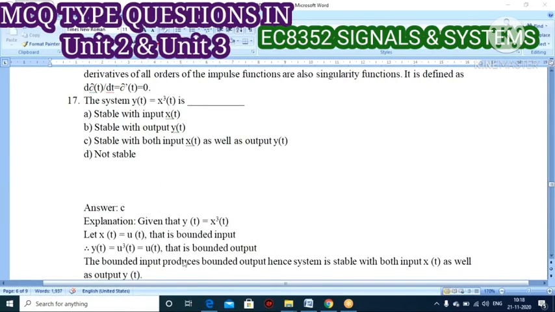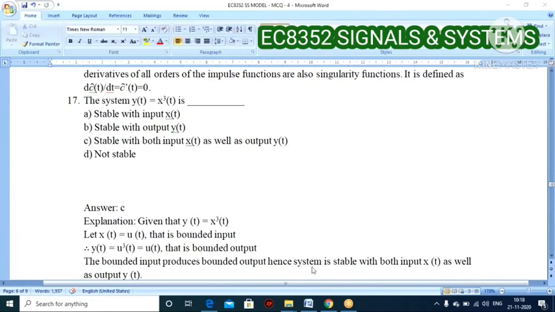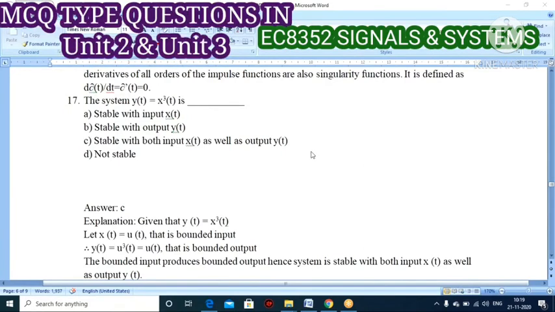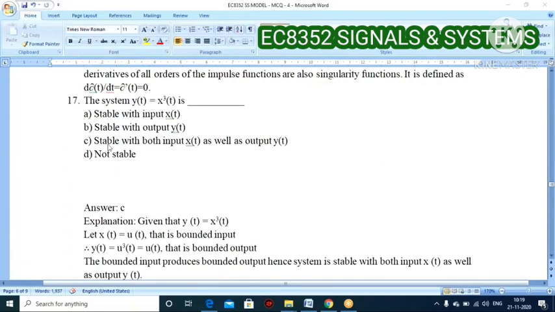Hence the system is stable with both input x(t) as well as output y(t). So option C is the correct one.